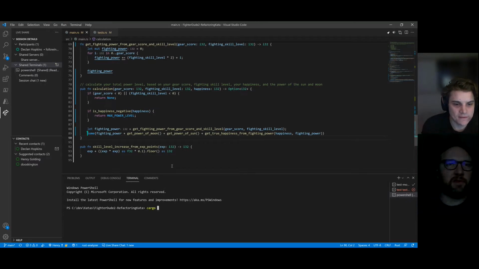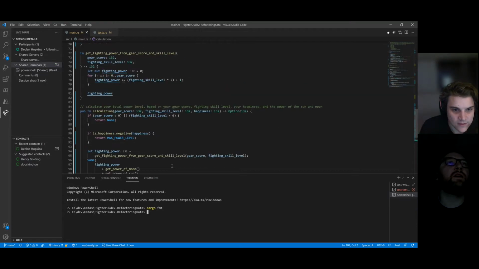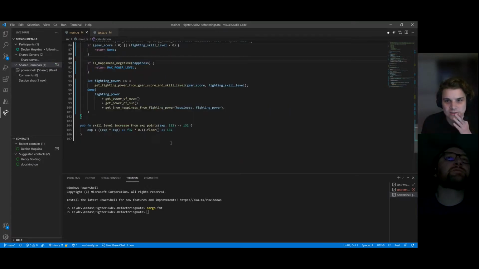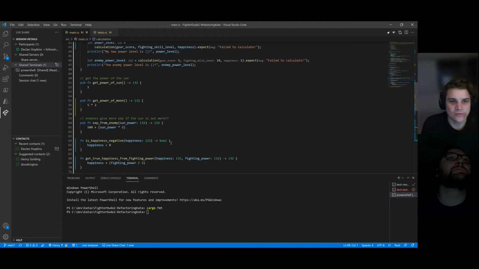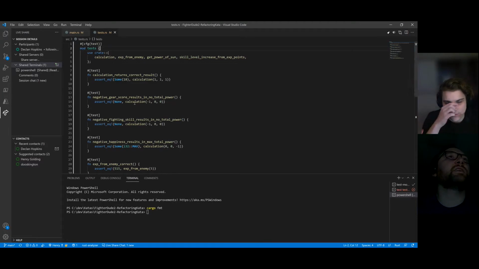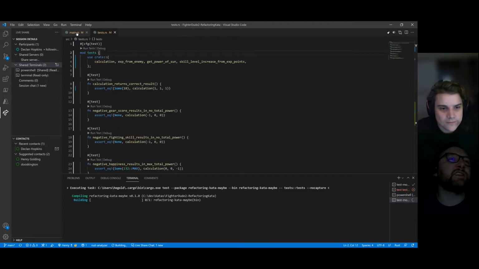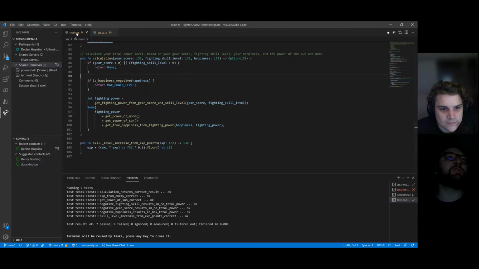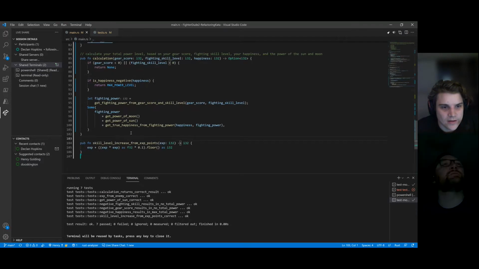Just try doing a cargo fmt. Oh, wow. We're formatted. So that's a Rust tool. You just run it, and it puts everything into total idiomatic formatting, which sometimes is a little weird, but I've gotten used to it. And it looks quite nice. Yeah. I'll run the test just as a sanity check. Formatting shouldn't change anything. No, we're all good. Now that I'm saying it, we should reintroduce that new line on 95.